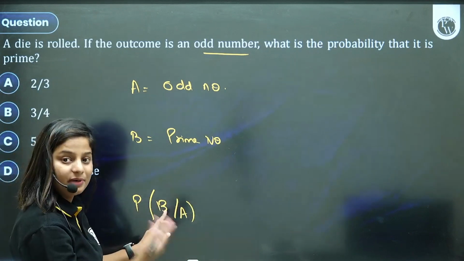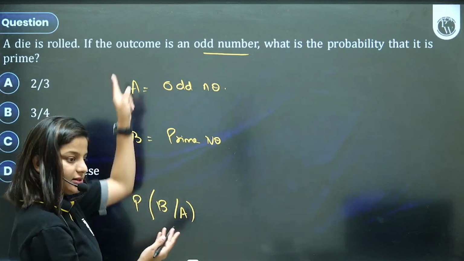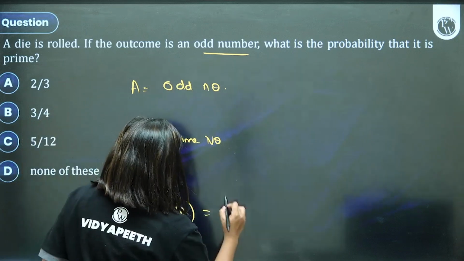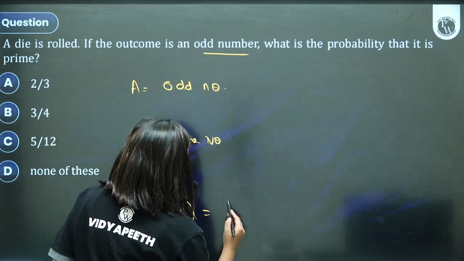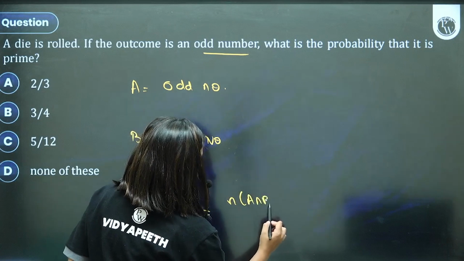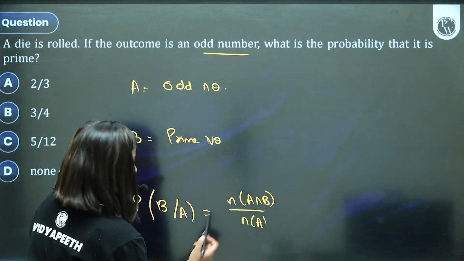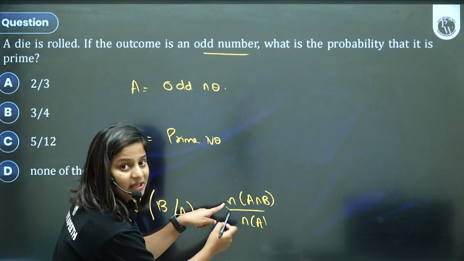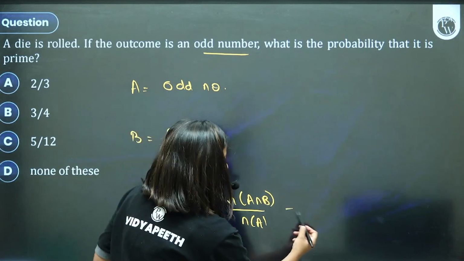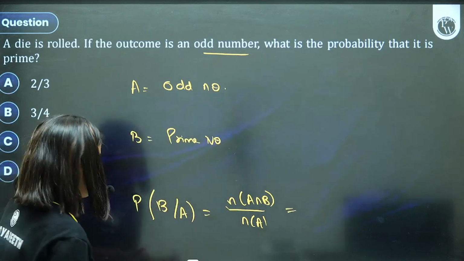The probability that you get a prime number given it's already an odd number. According to the formula, it's n of A intersection B upon n of A, the second one comes in the denominator. Do you all agree? Know the formula? In case you have studied it with P, this one is the same. Cardinality or probability comes out the same.